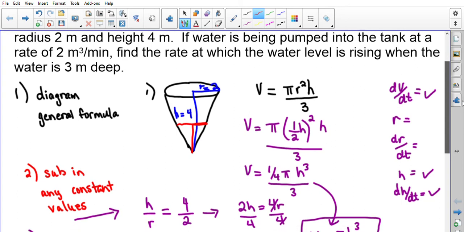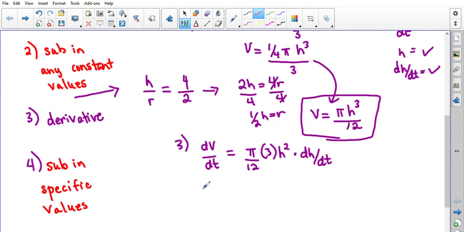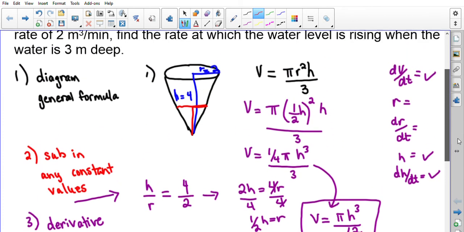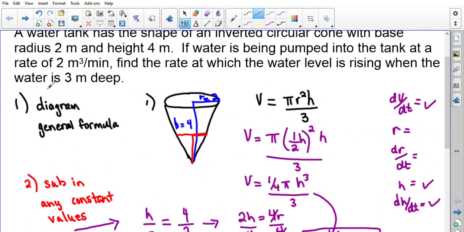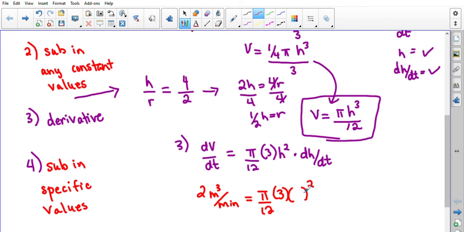We had a rate of 2 cubic meters per minute, the rate at which our volume is changing. Pi over 12 times the 3. Now the height at which our question was focusing was when the water was 3 meters deep. And so I'm going to substitute in 3, and our unknown is dh/dt.